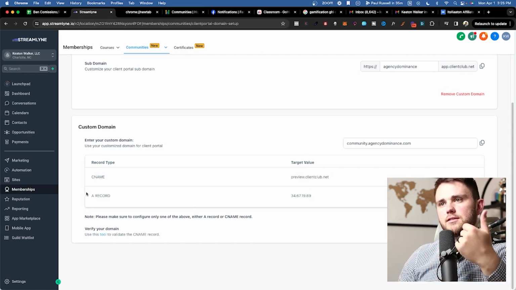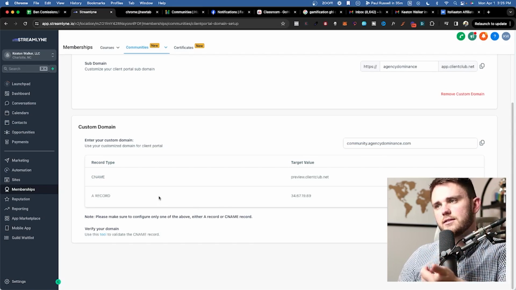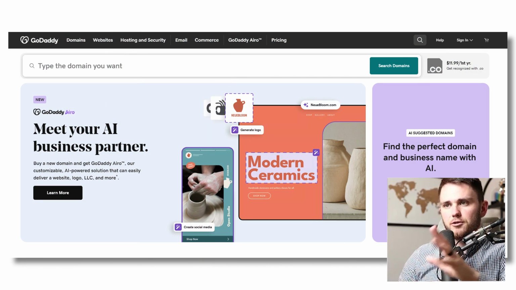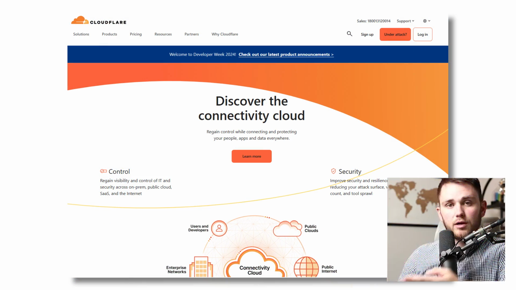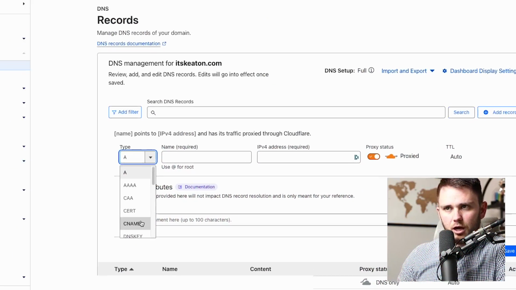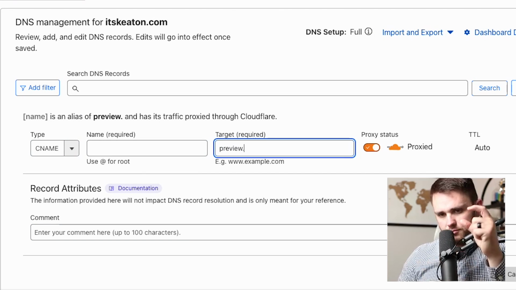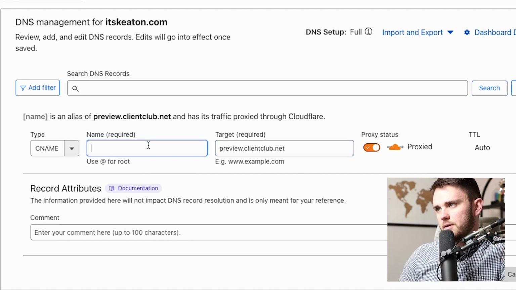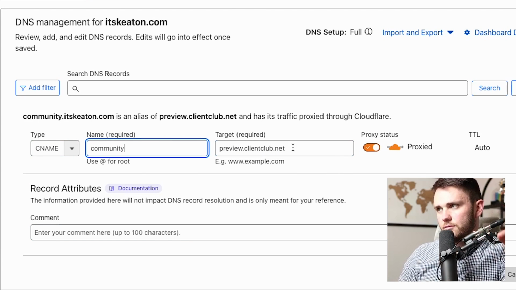And then you make either a CNAME or an A record inside of your DNS settings. If you don't know what that is, basically you're going to go to your GoDaddy, you're going to go to your Cloudflare, wherever your domain is hosted. If you don't know where that is, figure it out. And then there will be an option to create something called a CNAME. You just select CNAME and then you just copy paste this target value with community in front of it.